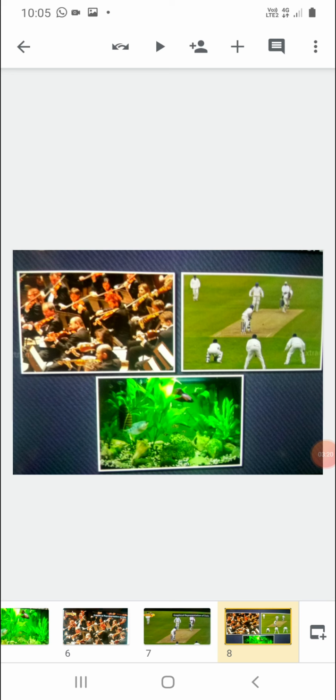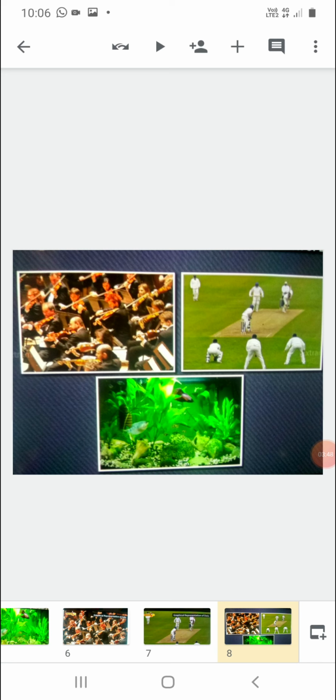Like musical concerts, in that case we are using the age groups, 5 to 10 years, 10 to 15 years, 15 to 20 years. So we'll use a histogram for such data. For grouped data we use histograms. In the second case, the cricketers, we are using their names to represent the data. Whenever we use names, we use bar graphs.